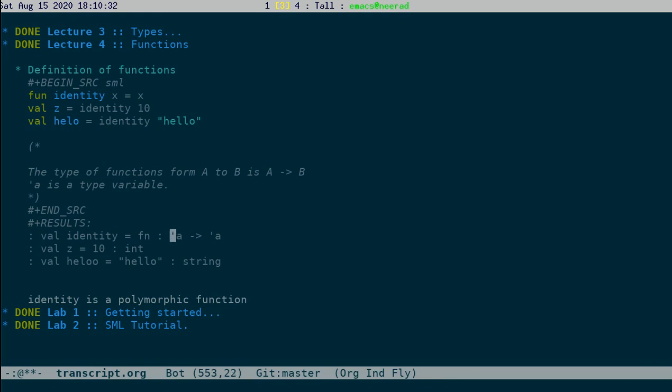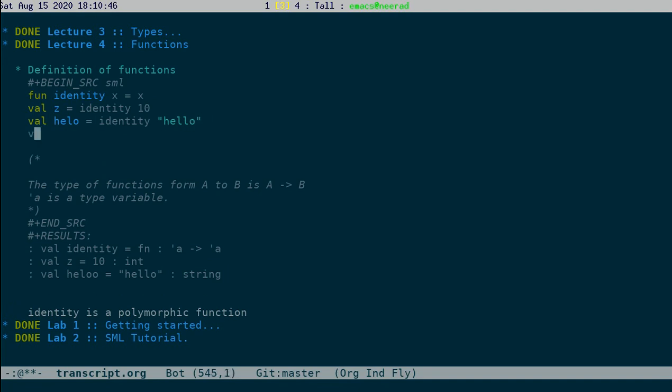So its type is quote A to quote A. And A is a type variable, and that is the reason why you can apply identity on 10, you can apply identity on hello. You can apply it on whatever type you want. You can apply it on a list of integers, and it will give you the same value. It is polymorphic in that sense.